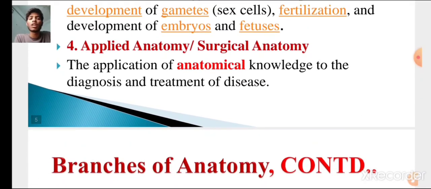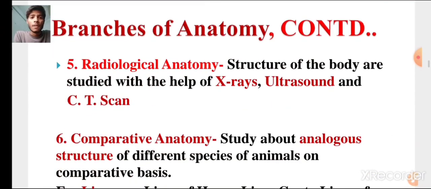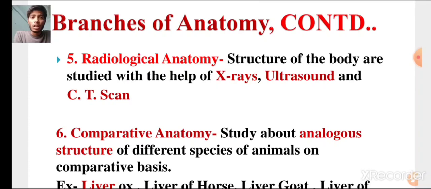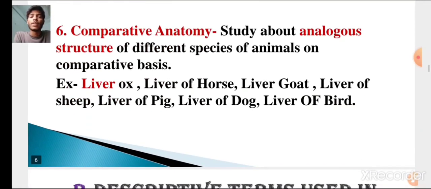Now, applied anatomy or surgical anatomy. The application of anatomical knowledge to the diagnosis and treatment of disease is applied anatomy. We will use the knowledge of anatomy in the diagnosis or treatment of any disease. Such study is known as applied anatomy. And radiological anatomy. Here, the structures of the body are studied with the help of X-rays, ultrasound, and CT scans. And finally, comparative anatomy is the study of analogous structures of different species of animals on a comparative basis.